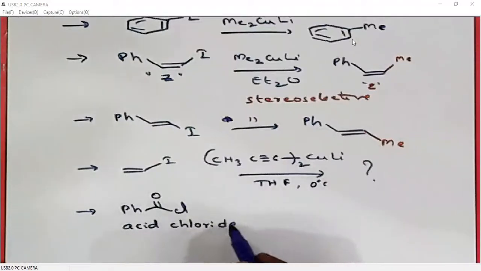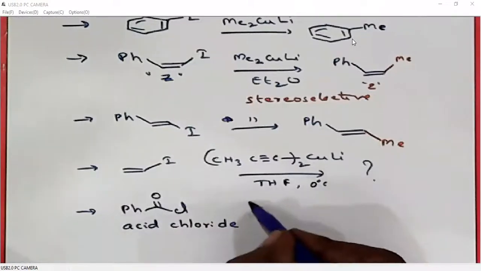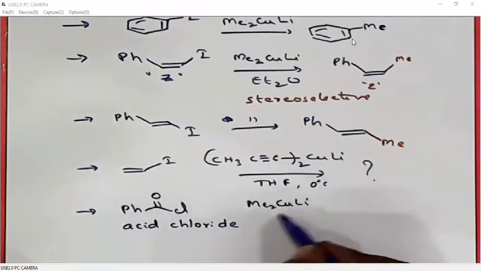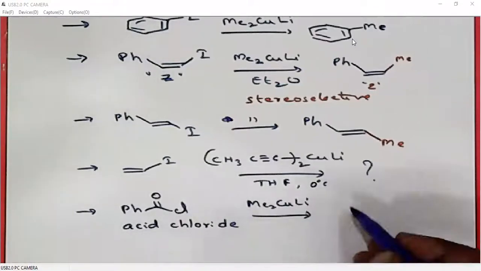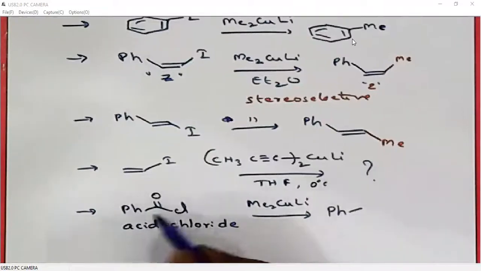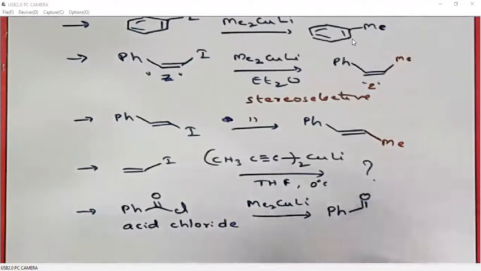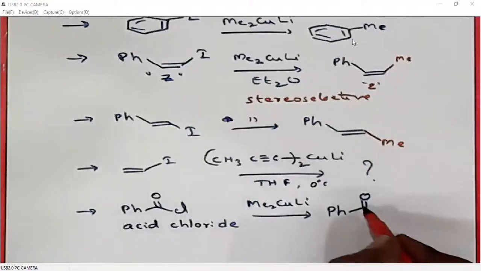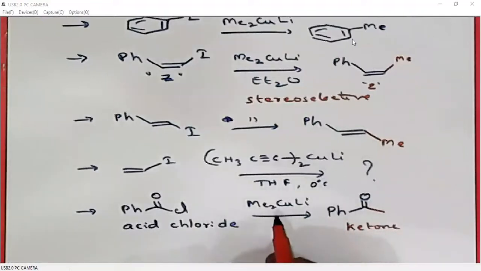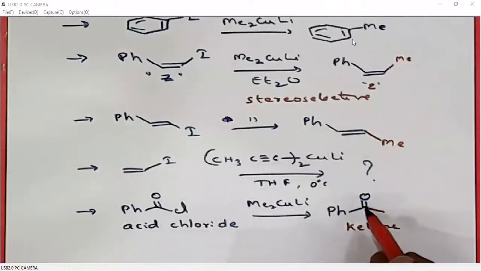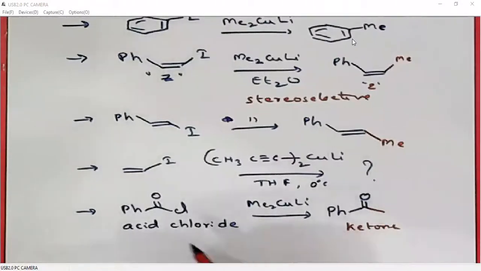Since Gilman reagents act as nucleophiles, we can add Gilman reagents to acid chlorides. When we add one equivalent, the chloride will be replaced with a methyl group. So what we will get is a ketone. Since Gilman reagents are not strong nucleophiles, they cannot undergo nucleophilic addition to the carbonyl. So that means conversion of acid chlorides to ketones is possible using Gilman reagents.